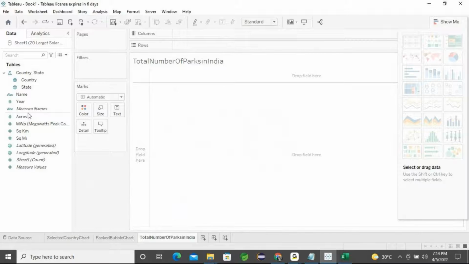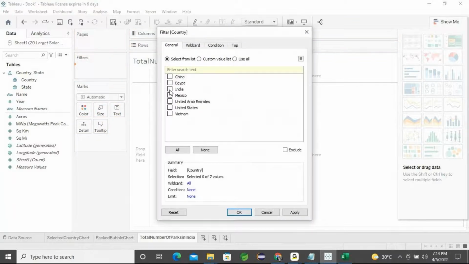Step number 1: select the country, apply the filter, choose India, click the apply button and click OK.